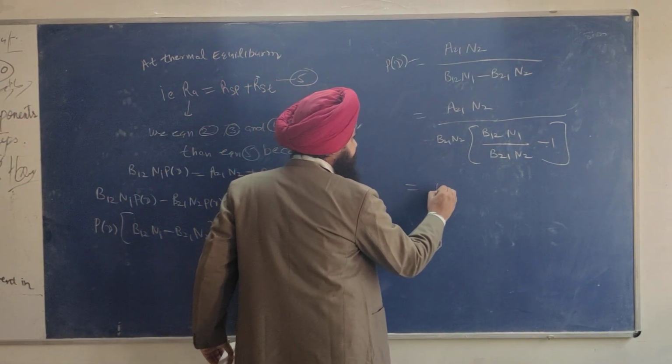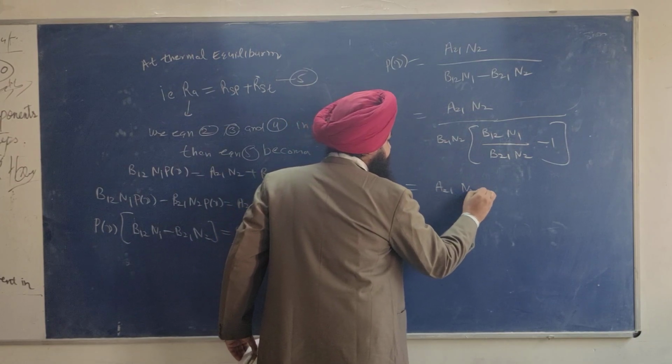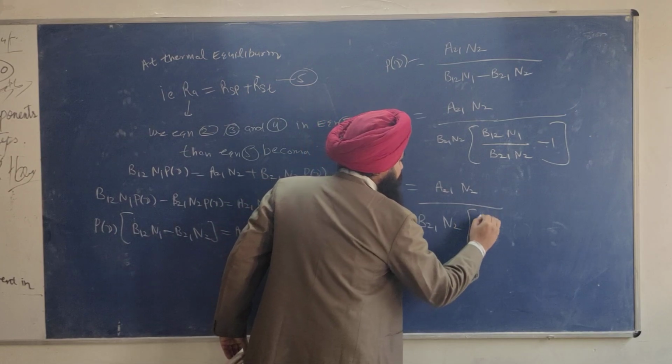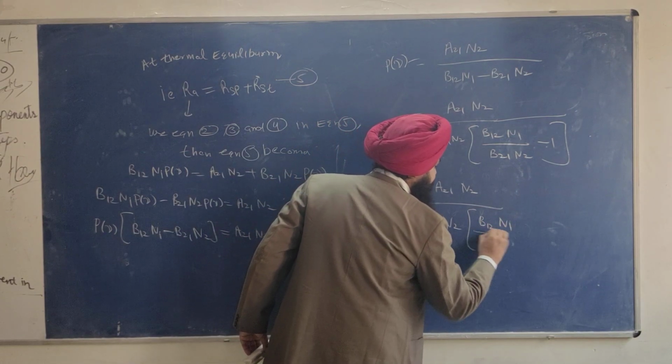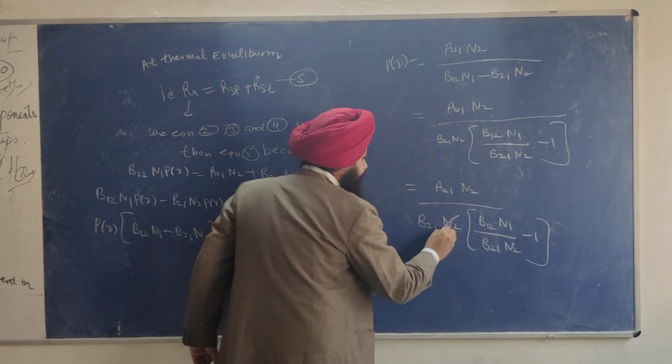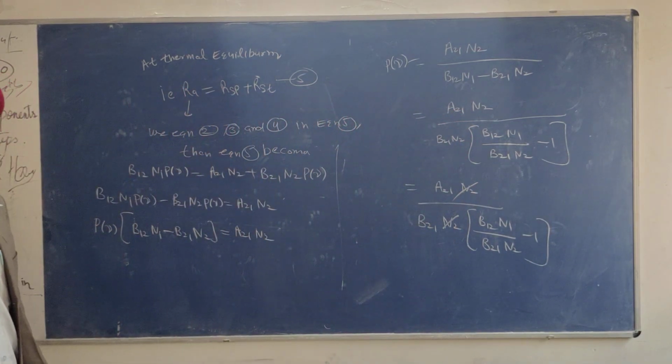So in the next equation, A21 N2 divided by B21 N2 into B12 N1 divided by B21 N2 minus 1. See, N2 will get cancelled with N2.